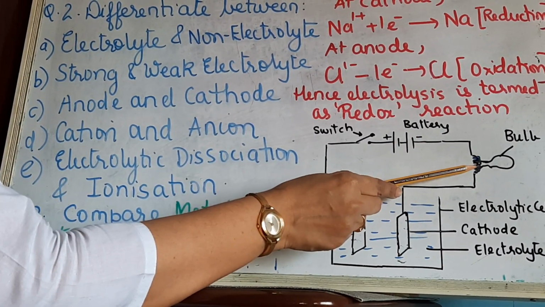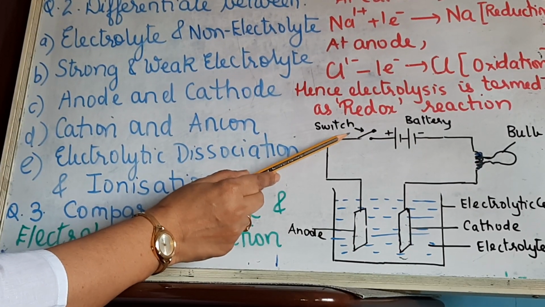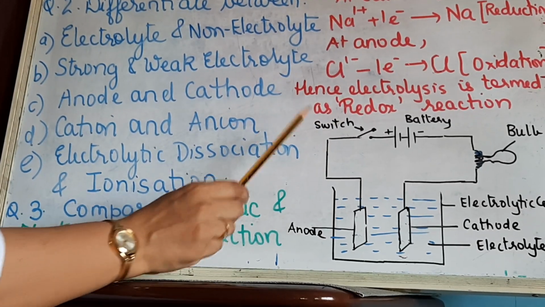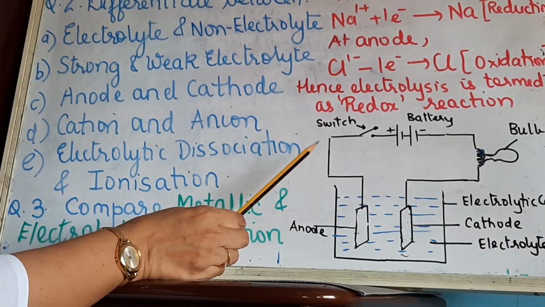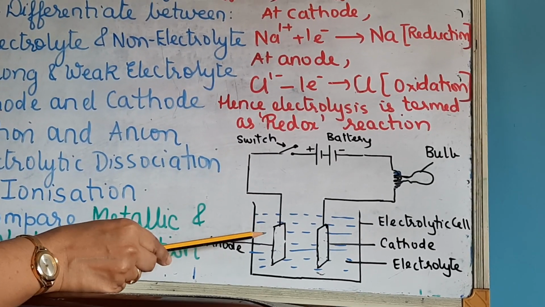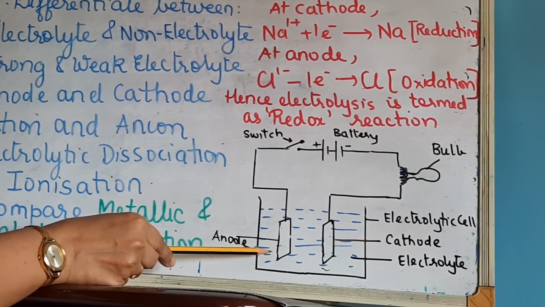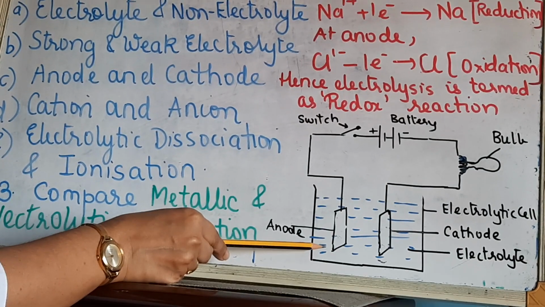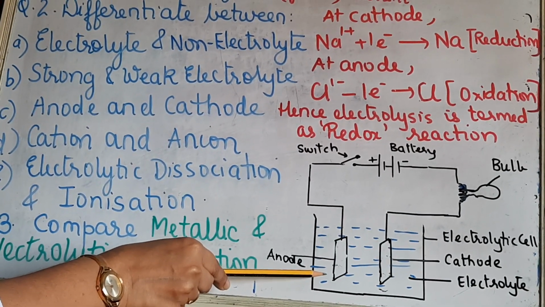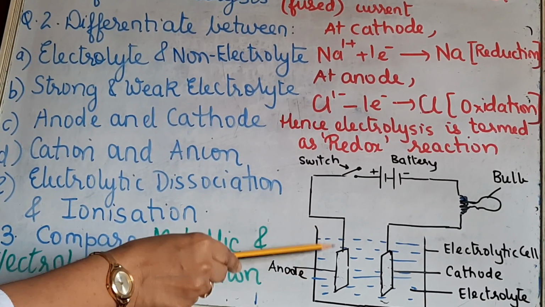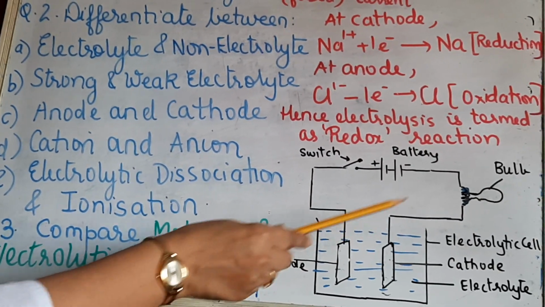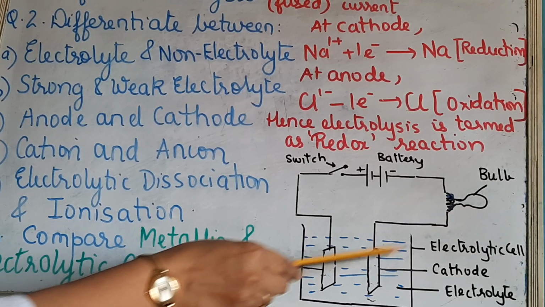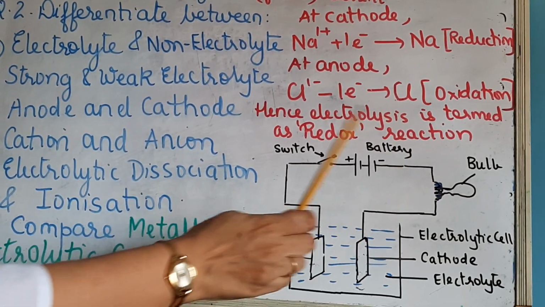This is the bulb in the circuit, and this is the switch, to close and to open the circuit. When you close the switch, that is, when you close the circuit and allow electric current to pass through it, if you have taken a strong electrolyte here, like sodium hydroxide solution, the current gets conducted and the bulb is going to glow brightly.